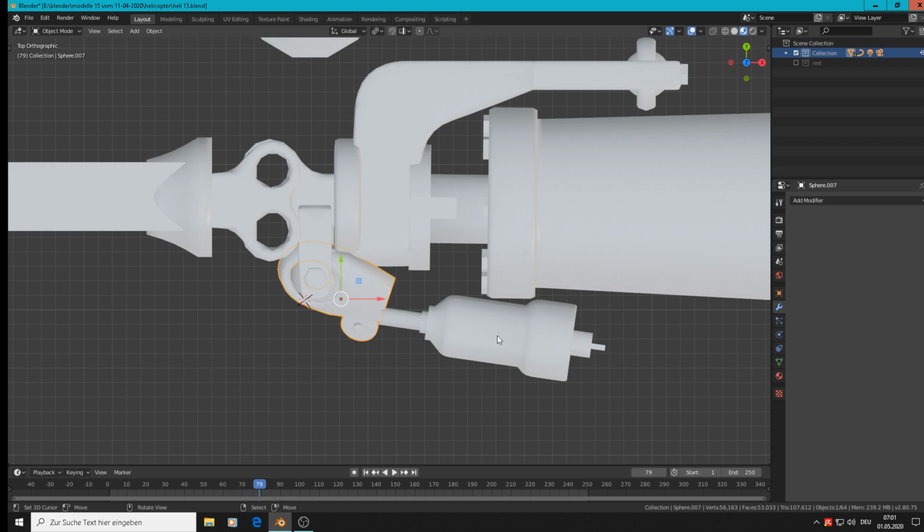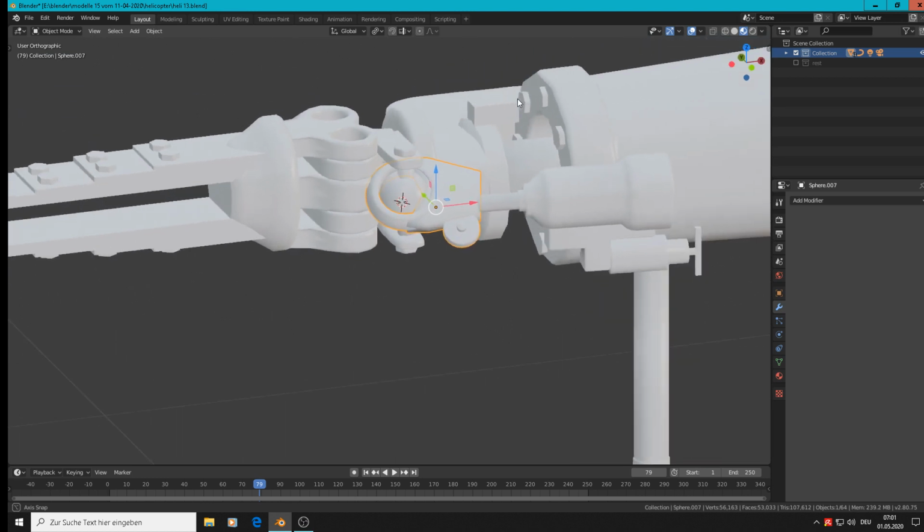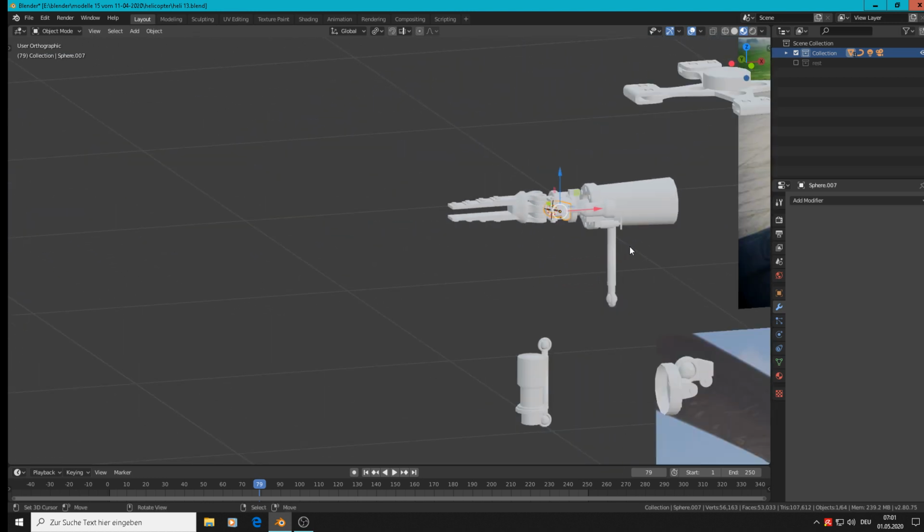So then all must come more till there. Oh, that's not that easy.